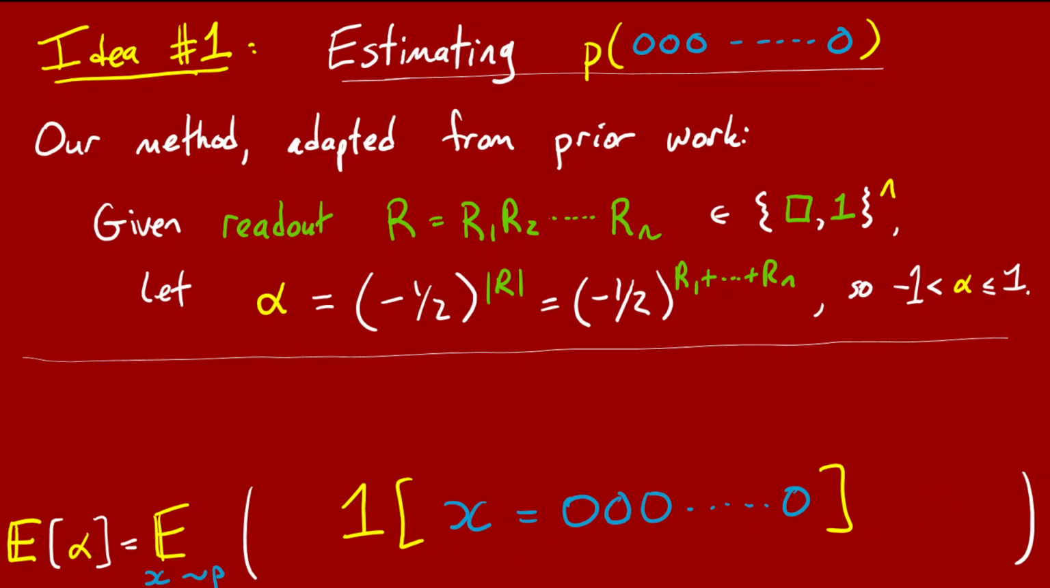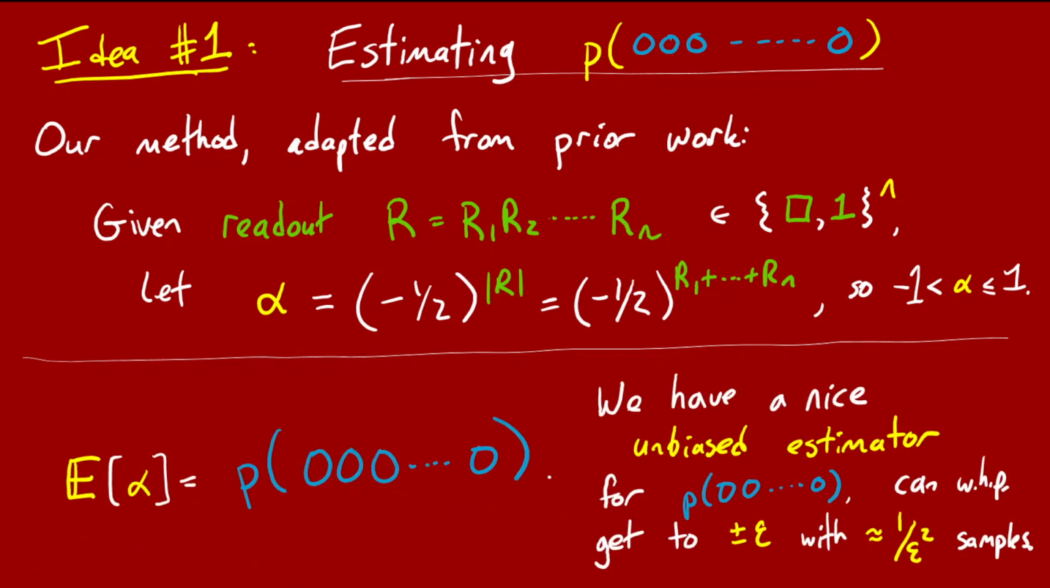Of course, this is just the same as the overall indicator that x is the all zeros string. And the expectation of an indicator is just the probability. So in summary, we see that the expectation of this funny quantity alpha that we decide to cook up based on the readout R is nothing more than exactly the thing we're trying to estimate, the probability of the all zero string. And now we're in great shape because we have a nice, unbiased estimator, as they say, alpha for P of the all zero string.